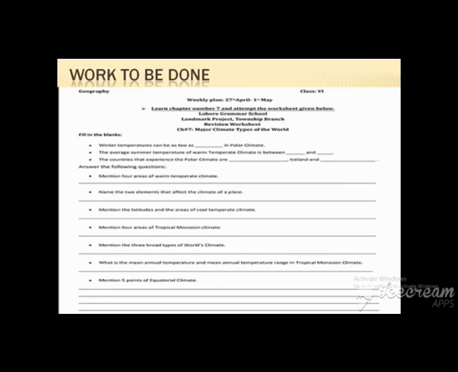Then mention the latitudes and the areas, in which you have to mention the latitude as well as the areas of cool temperate climate. The fourth question is mention 4 areas of the tropical monsoon climate. Fifth question is mention 3 broad types of the world's climate. Just 3 broad types, not their subdivisions. And then what is the mean annual temperature and mean annual temperature range in the tropical monsoon climate. And at the last you have to mention 5 authentic points of equatorial climate.